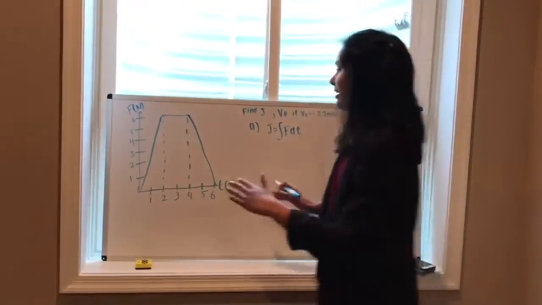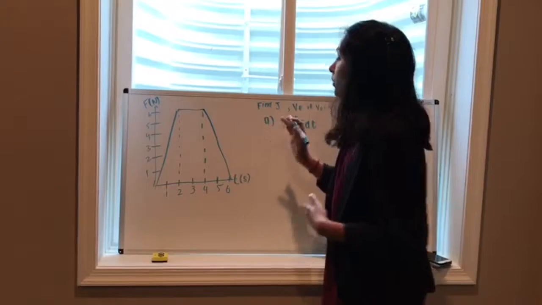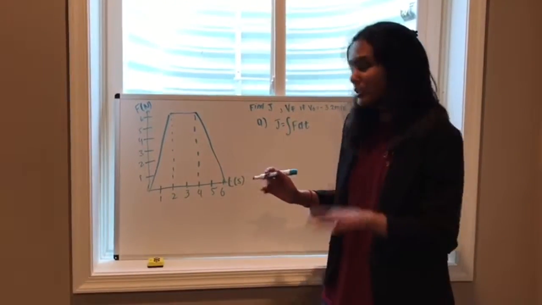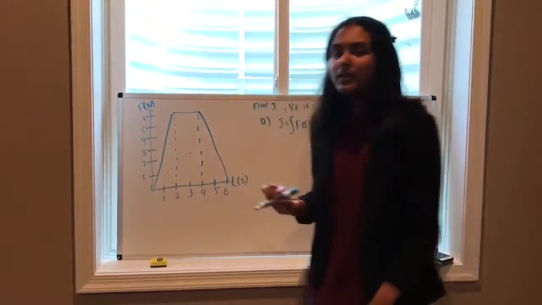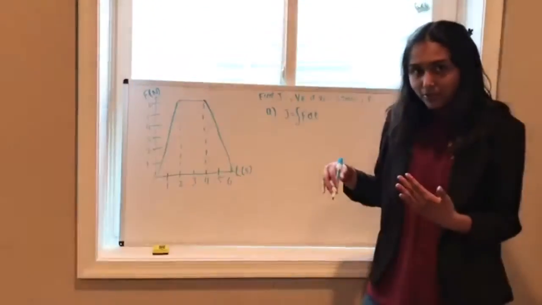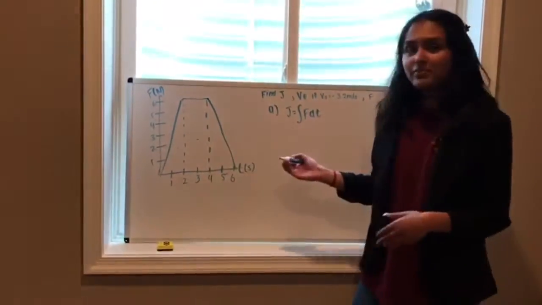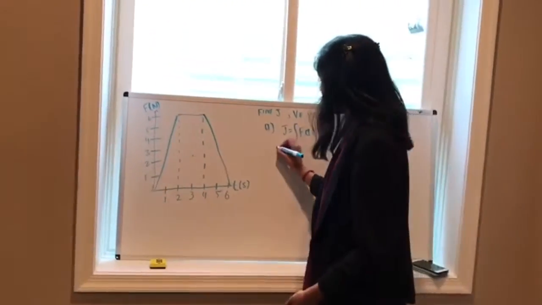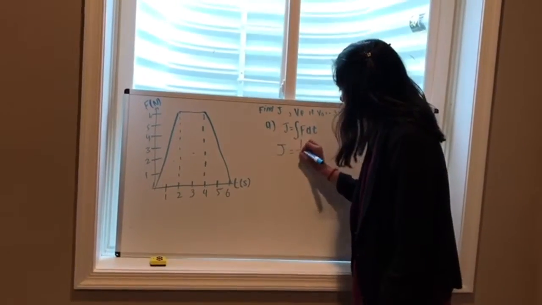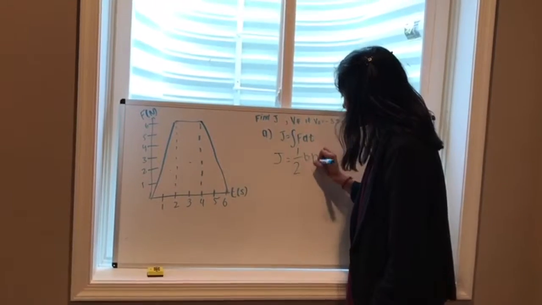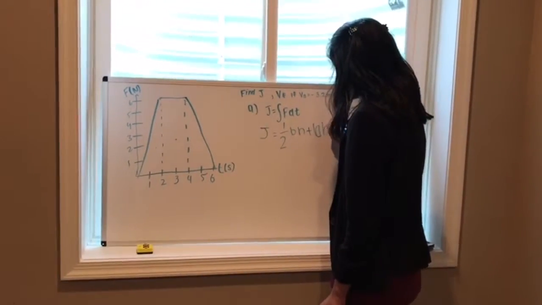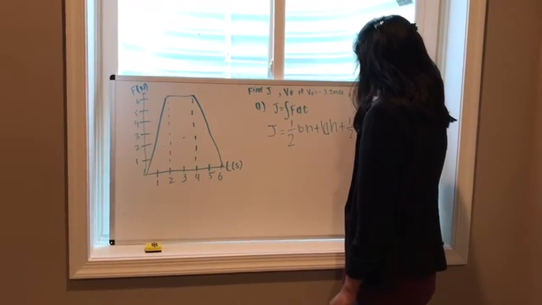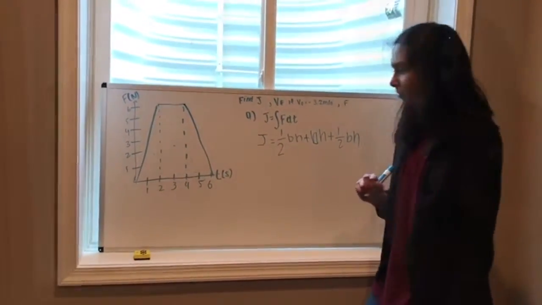Here we have this beautiful shape. What we can do is split it into three separate shapes: a triangle over here, a rectangle, and a triangle. The area under the curve is what an integral is, so let's find the area under this curve. What you can do is 1/2 base times height for the first triangle, then base times height for the rectangle, and then 1/2 base times height for the second triangle.